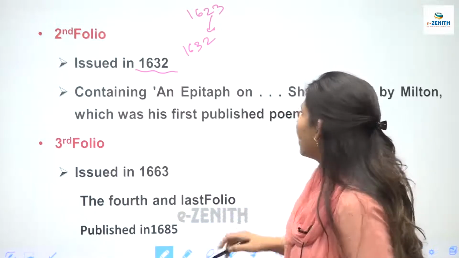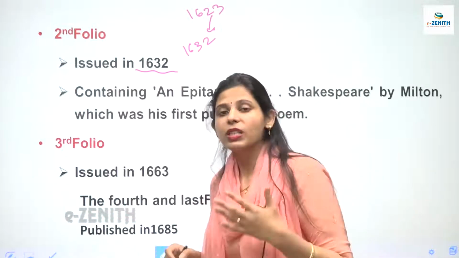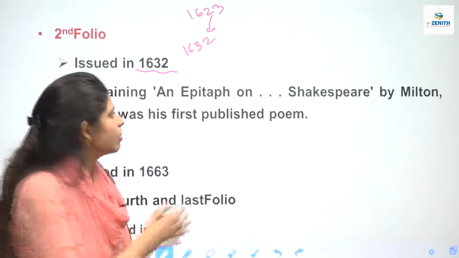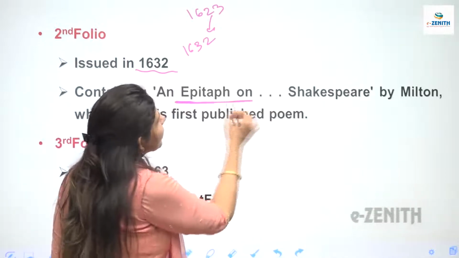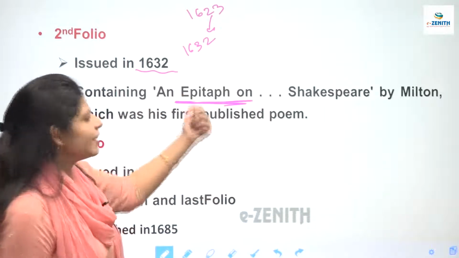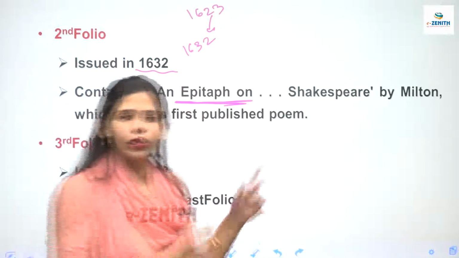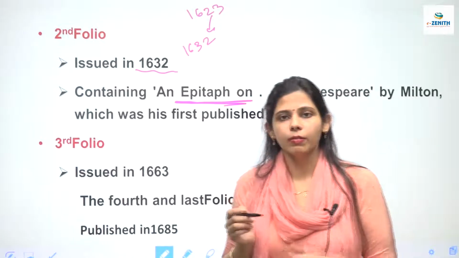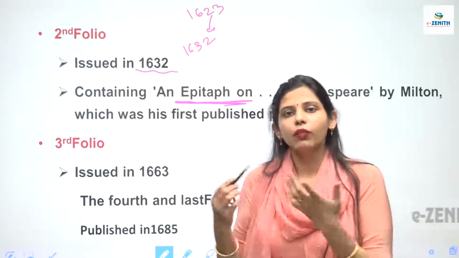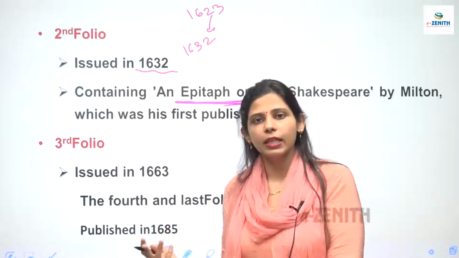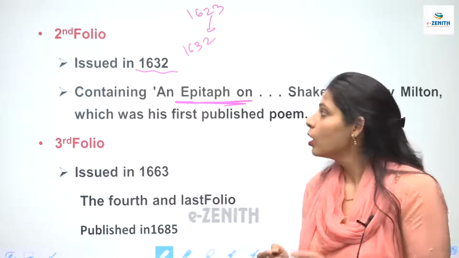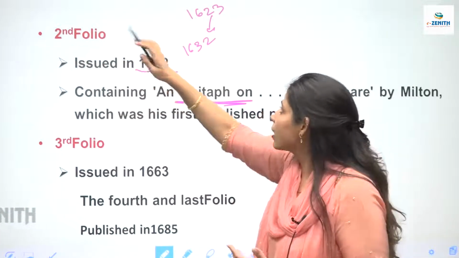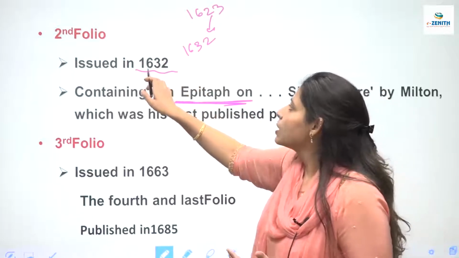Now Milton had written an epitaph. Now what are epitaphs? Epitaphs are basically when you write something on somebody's death. So Milton had written an epitaph on Shakespeare and that epitaph has been published in the second folio. तो ये important चीज़ है. Epitaphs क्या होता है? Epitaphs are something that you write on death of somebody. तो मिल्टन ने जो एपिटाफ लिखा था फॉर शेक्सपियर, उनकी डेथ पे जो कुछ लाइंस लिखी थी, तो वो लाइंस कहाँ पब्लिश हुई? वो लाइंस पब्लिश हुई इन सेकेंड फोलियो. And the second folio was issued in the year 1632.